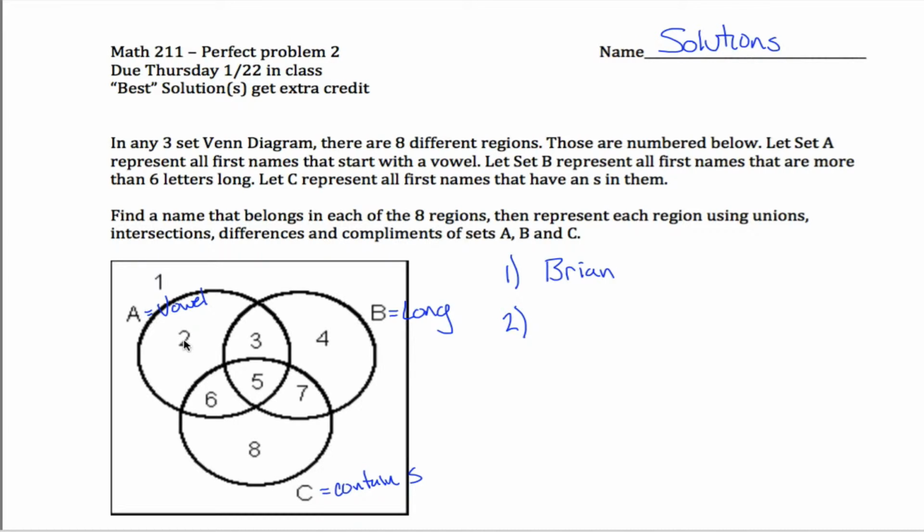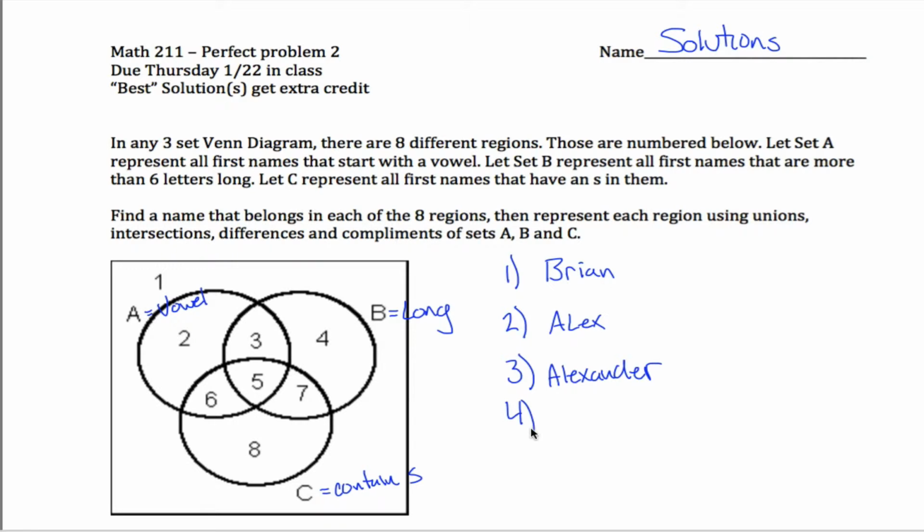What about 2? Well, region 2 here is a name that starts with a vowel, but it's not long and it does not contain an S. So a short name that starts with a vowel, I don't know, Alex maybe, sure. Starts with the vowel. I don't know why the L is capitalized, but I'm not going to erase it. It's not long. It does not contain an S. What about 3? Okay, so 3 here is in the intersection of vowel and long. So I want to start with a vowel and be long, but it cannot contain an S. So let's see. Alexander, sure. Starts with a vowel, long, doesn't contain an S.